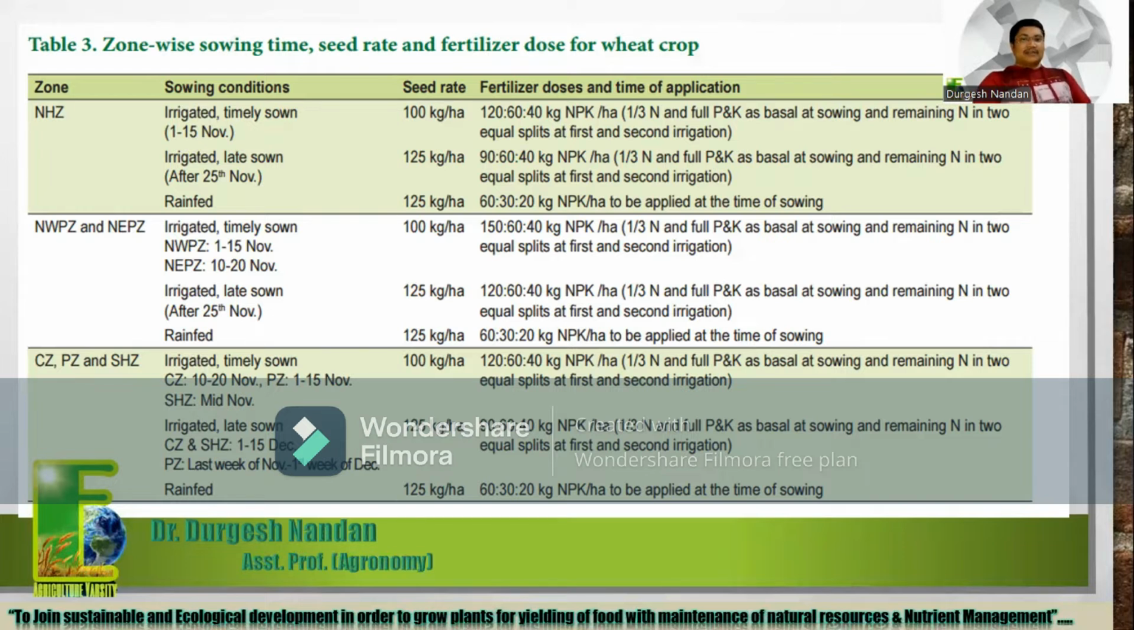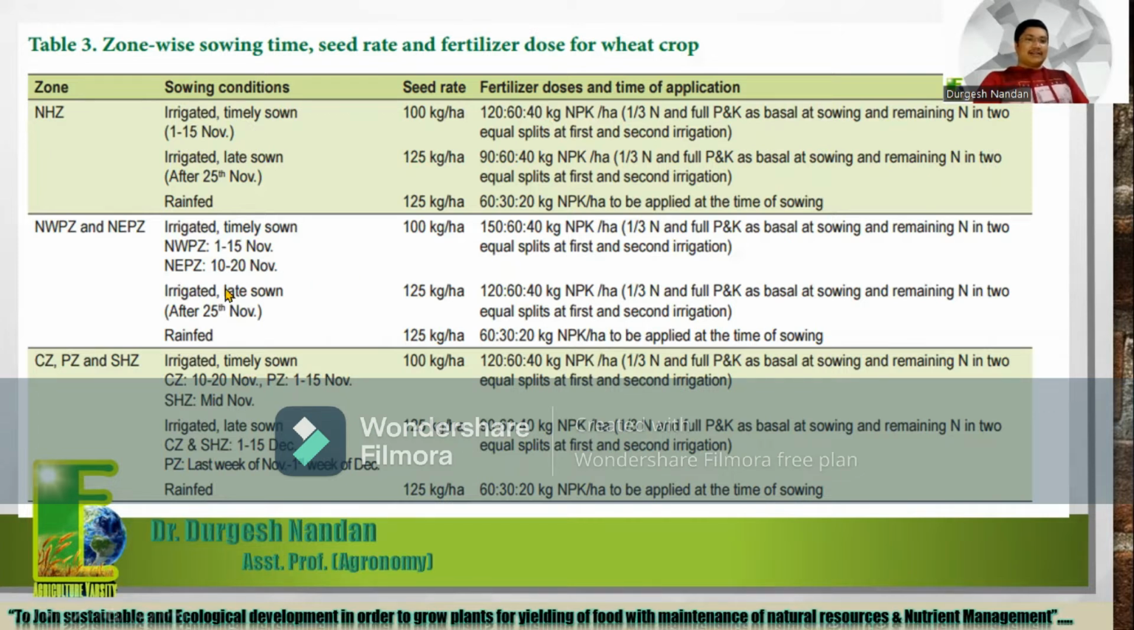So with the same application methods, in late sowing condition, the dose of the fertilizer is 90 kg nitrogen per hectare, 60 kg phosphorus and 40 kg potash per hectare. In rainfed condition, where the cultivation is dependent on the rain, where irrigation facilities are not found, the seed rate required is 125 kg per hectare, and the fertilizer dose is 60, 30, and 20: 60 kg nitrogen, 30 kg phosphorus, and 20 kg potash per hectare. But here the application technique is that everything is applied at the time of sowing.